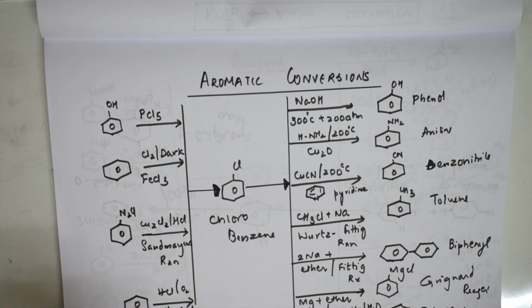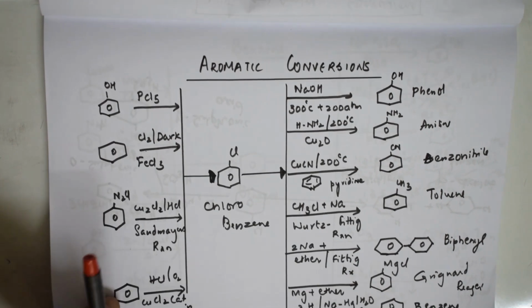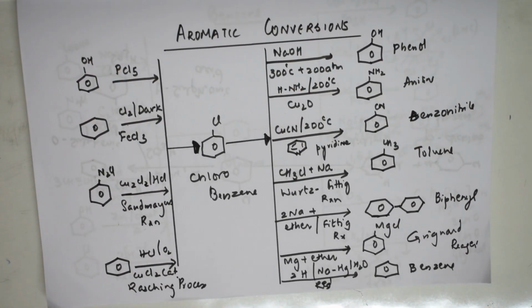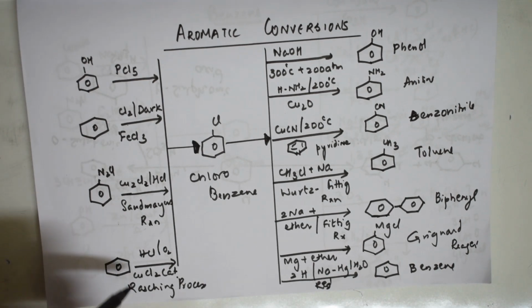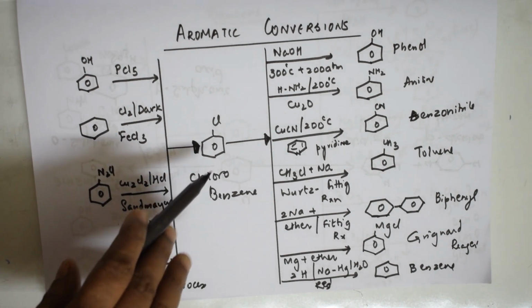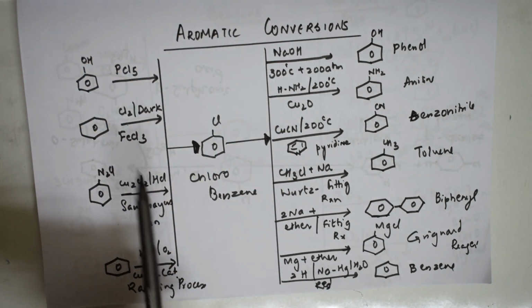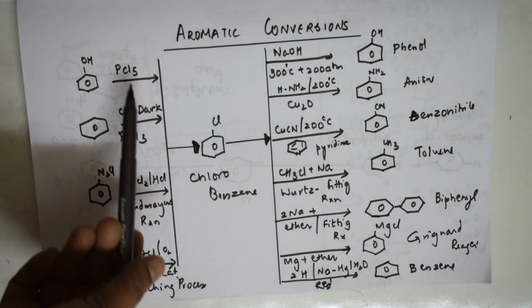Now, further, when I take aromatic conversions, you're going to study the conversions of chlorobenzene, benzene, toluene, and phenol. You're also going to study the conversions of BDC, that is benzene diazonium chloride. Right. Now check. Here on this side, all these are preparations. How can I prepare chlorobenzene? Further, what are the different conversions of chlorobenzene to the products? Now check. Yes, now I can prepare from alcohol using PCl5.